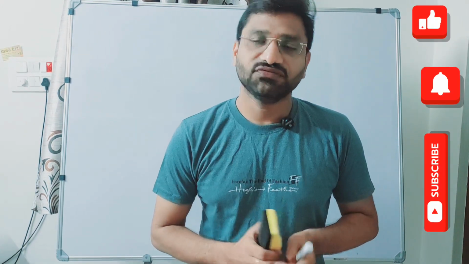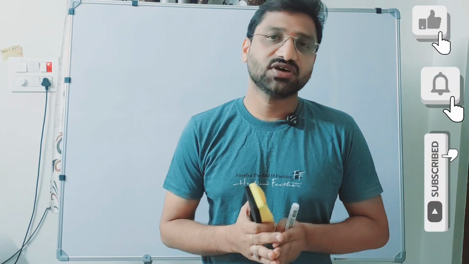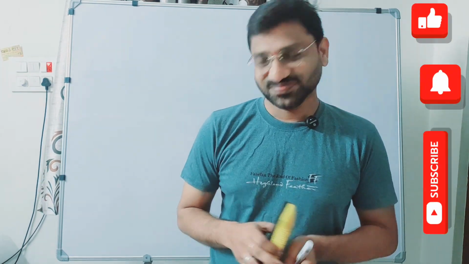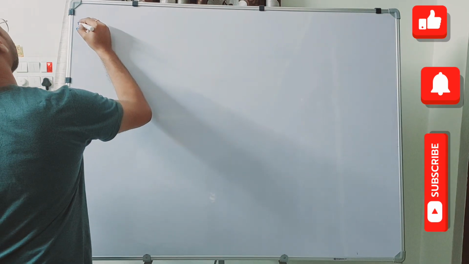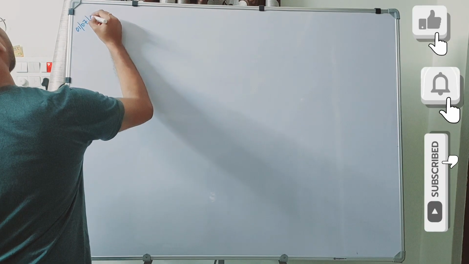Today, we will discuss a few fundamentals and definitions of electrical circuits. Today's date is 1st July 2024.